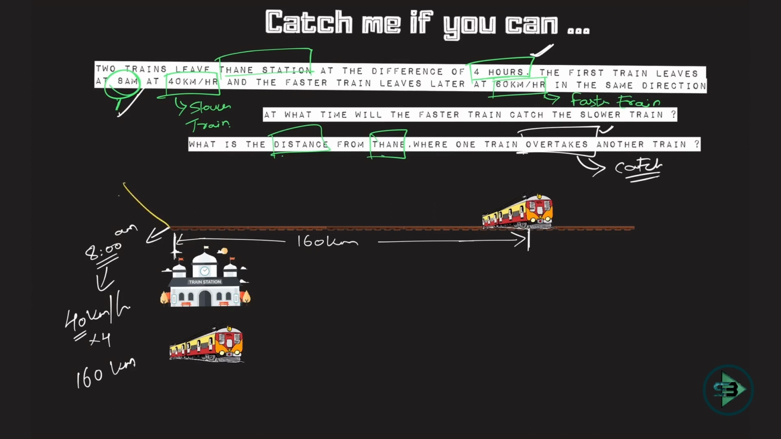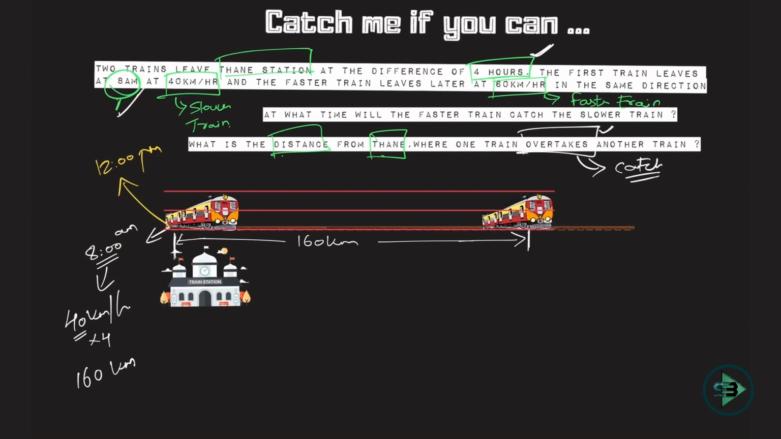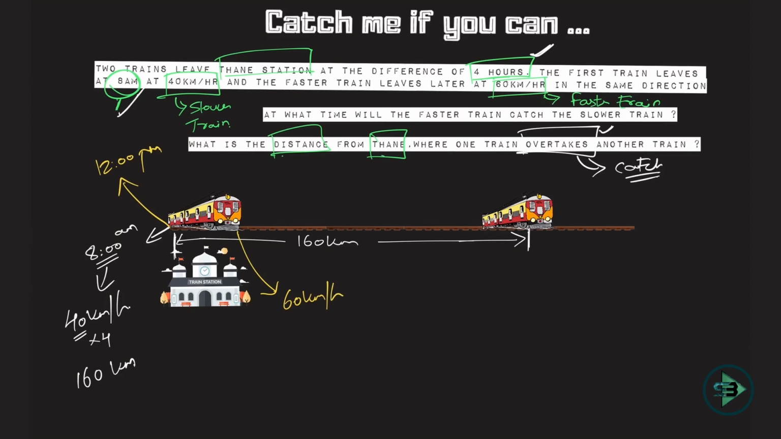So now it is 12 pm. And what is happening at 12 pm? This next train comes to the Thane station. Now the question is, when will this train, which has a speed of 60 km per hour, catch this train, whose speed is already known to me, which is 40 km per hour?